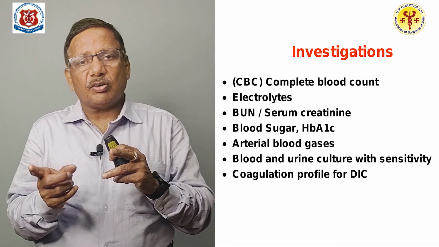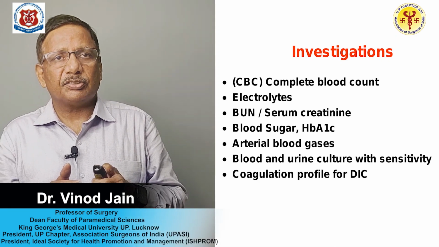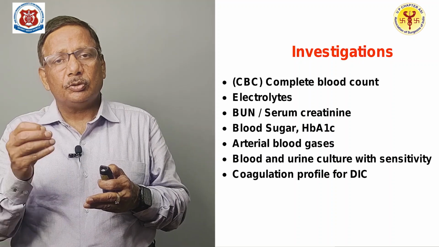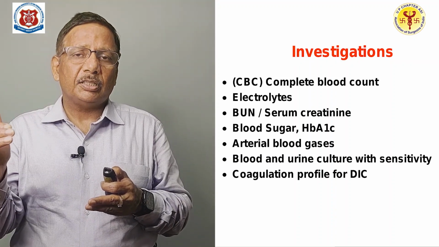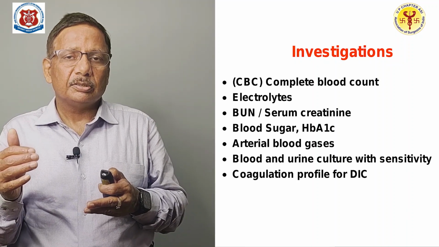So, to differentiate all these causes, you need to do certain investigations, and these investigations, of course, CBC, that is a complete blood cell count. Here what do you expect? You expect increased TLC, total leukocyte count, and increased neutrophils.